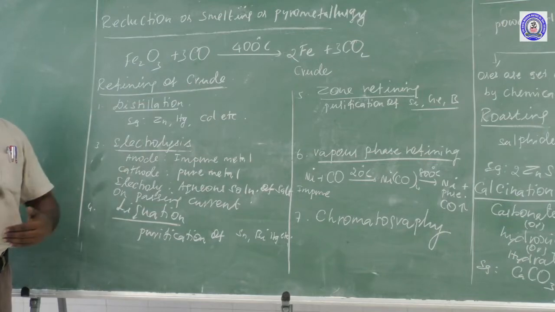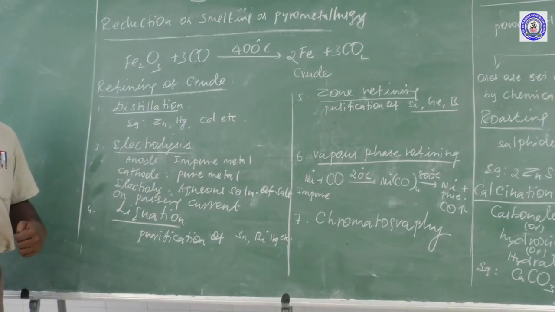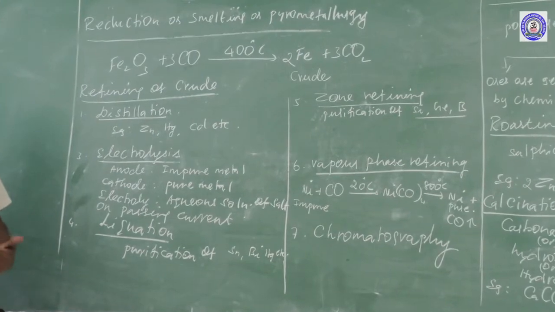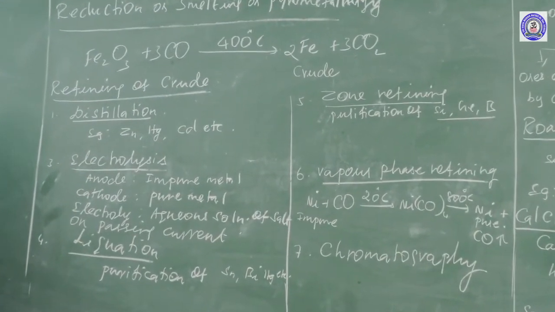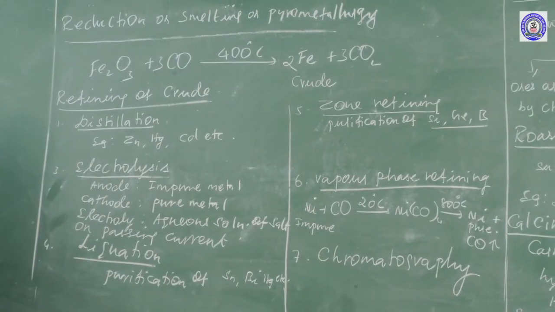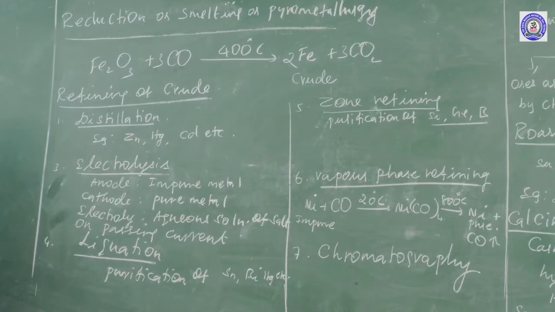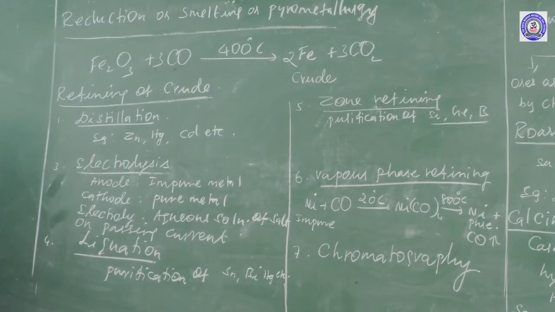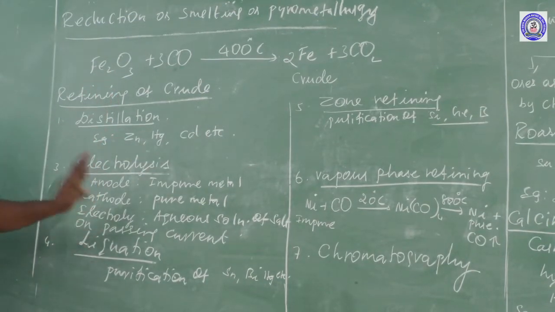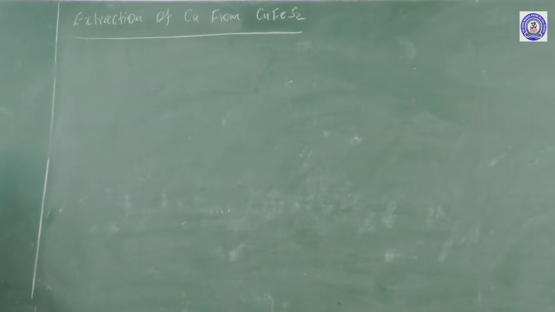First, ores are converted into partly concentrated ore, partly concentrated ore is converted into concentrated ore. Another one, concentrated ore is converted into impure metal. Another one, impure metal is converted into pure metal. This is the flowchart for metallurgy. For example, there are three metals that can be extracted.